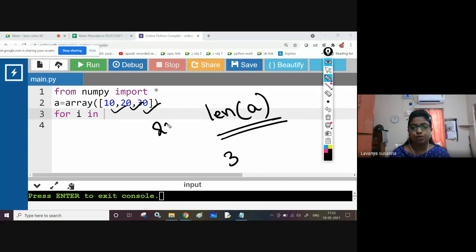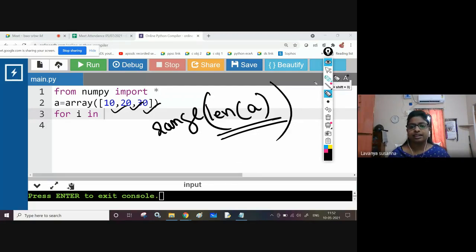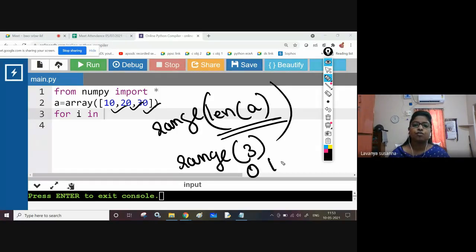And next you can use a range function, okay? See here, range. What is the length of the array? 3, right? Range of 3 means you will get 0, 1, 2, up to 3 minus 1. These are the values you will get. So in the for loop you need to use a range function, because through indexing you are going to display.